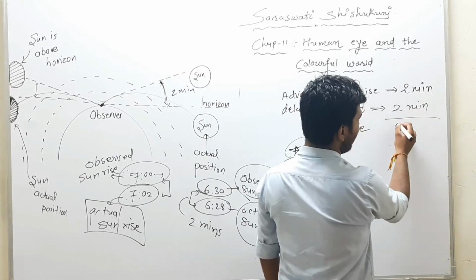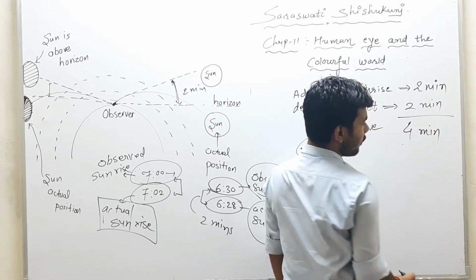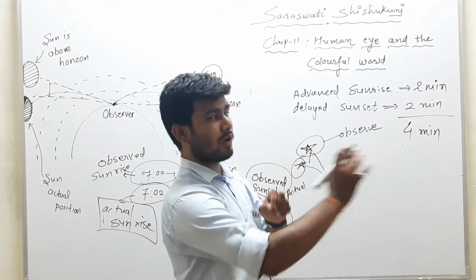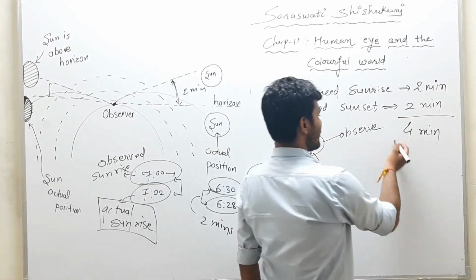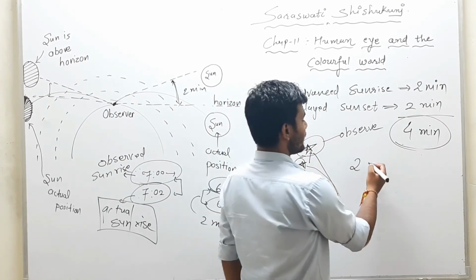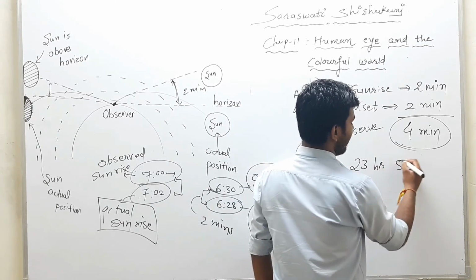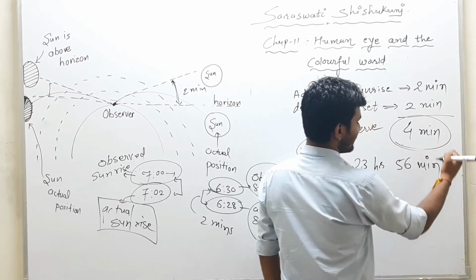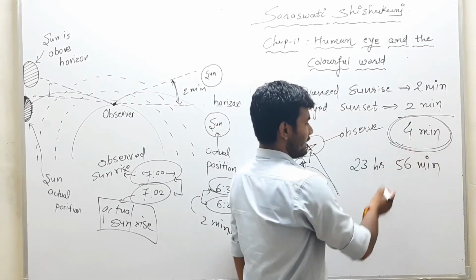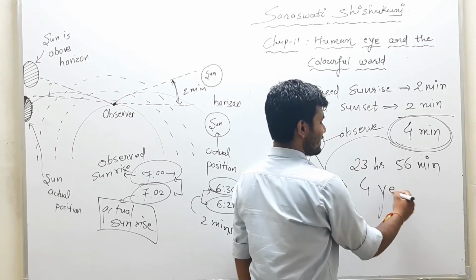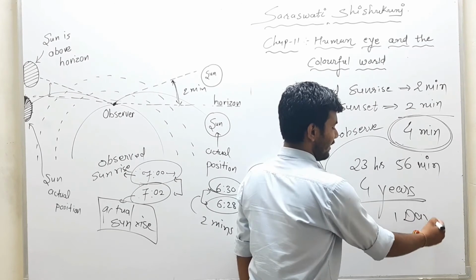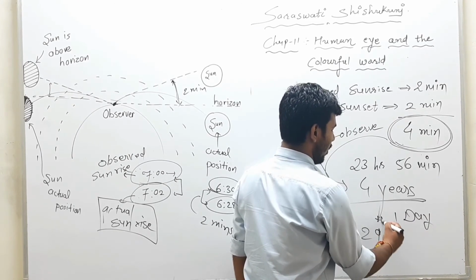So in one day you have a difference of 4 minutes, and we know very well that the earth rotates and also revolves around the sun, and one day, meaning the rotation over its axis, is 23 hours and 56 minutes. And you know what, this 4 minutes of difference, over 4 years, gives us one day, that is our 29th of Feb.